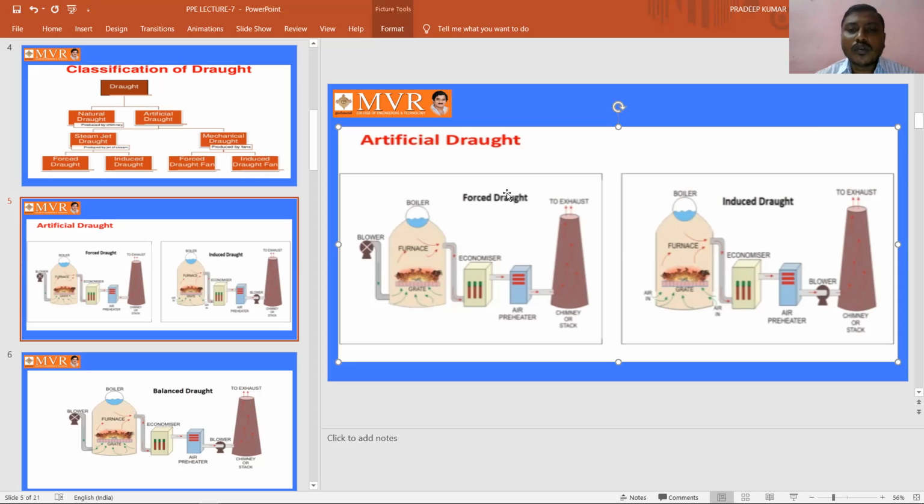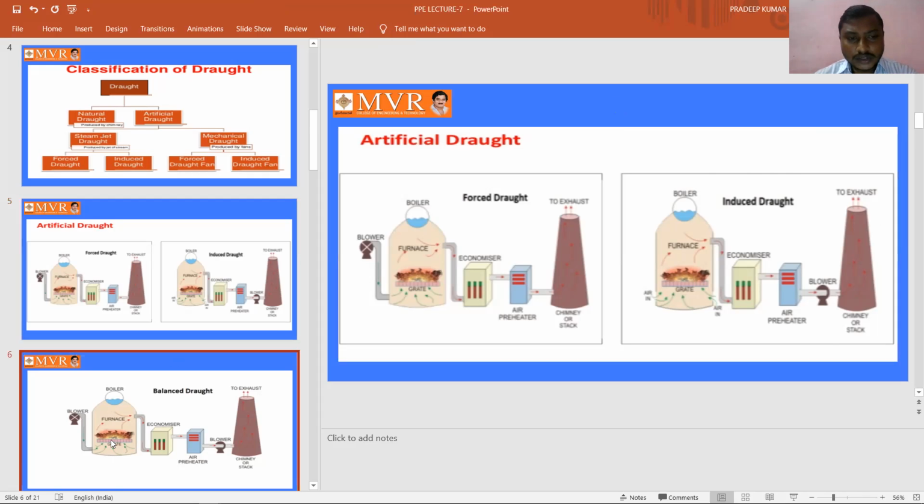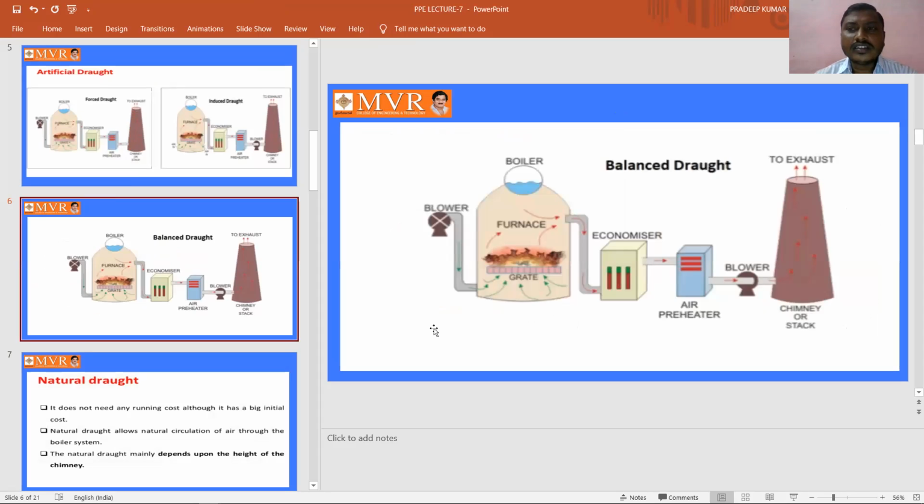The main difference between the forced draft and induced draft is the force. In forced draft we force the air by using the blower upon the grate, but in the induced draft we are not forcing at the inlet point. We are forcing the gases into the chimney to exhaust them to the atmosphere. This is what we know about forced draft and induced draft. Coming to the next draft, these are the types of drafts we are studying now. The next draft is the balanced draft.